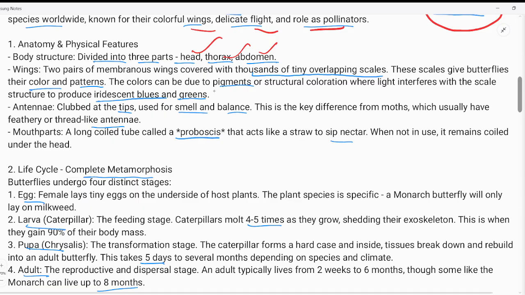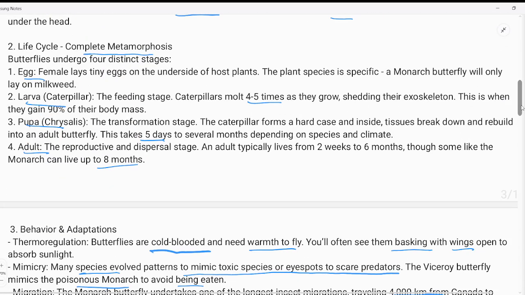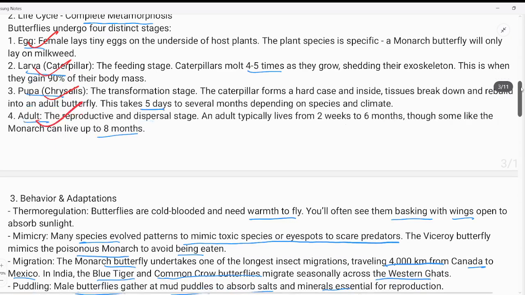And it has four stages of life. It is not like the dragonfly, which has only three stages of life. So it has egg, larva, pupa, and adult. It is a cold-blooded animal. Okay. Now moving forward.